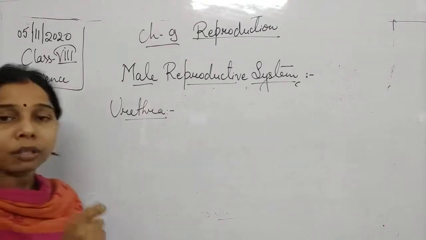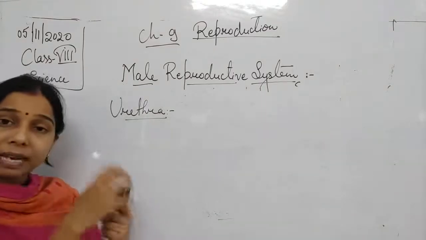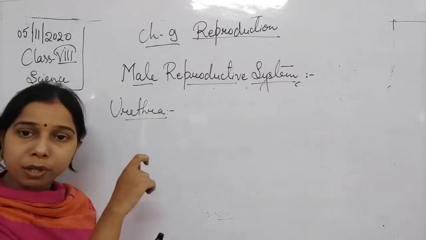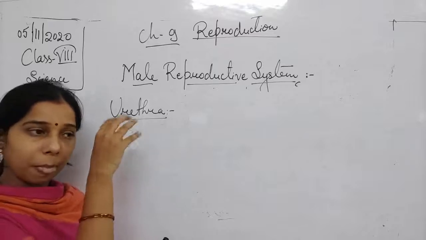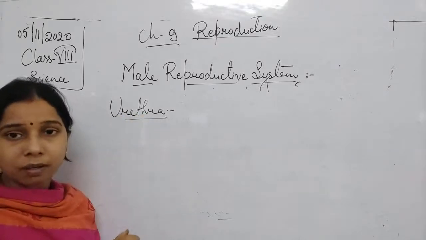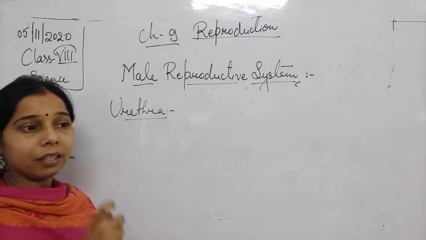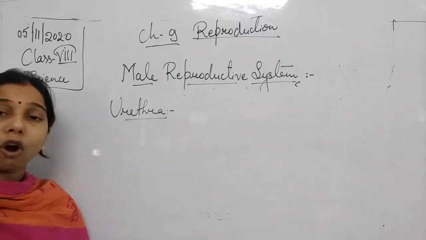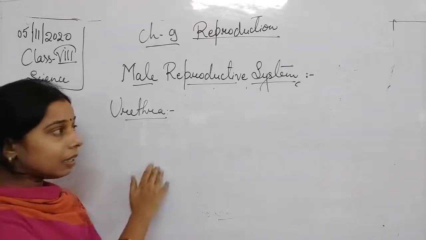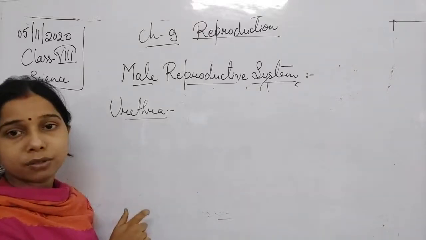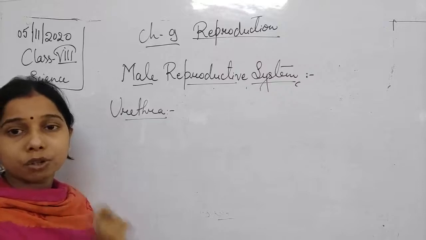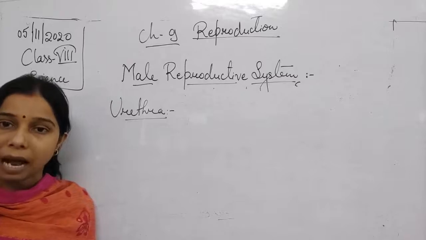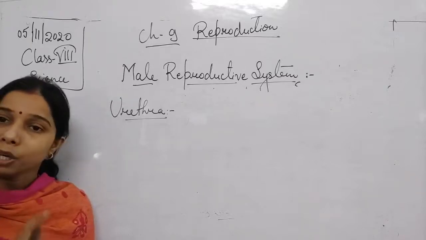It is a long thin tube structure which extends from the urinary bladder. So from the urinary bladder there is an extension of a long thin tube, known as the urethra. From the vas deferens, the sperms reach a long thin tube-like structure extending from the urinary bladder, that is known as the urethra.